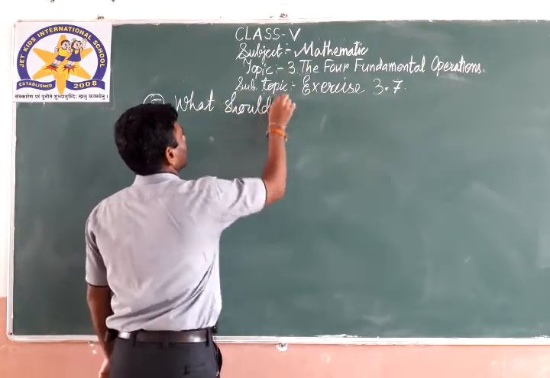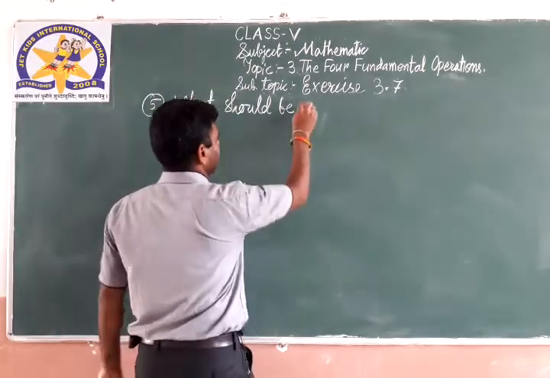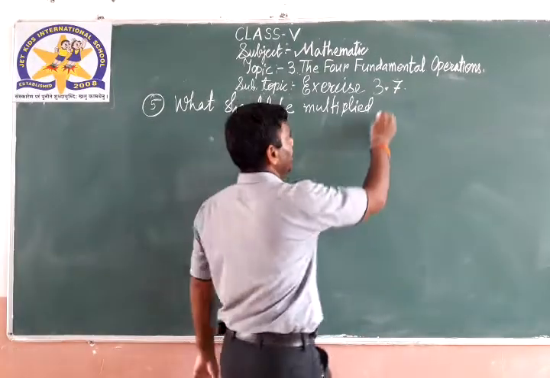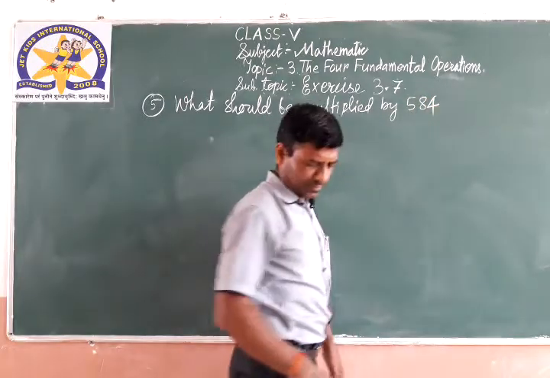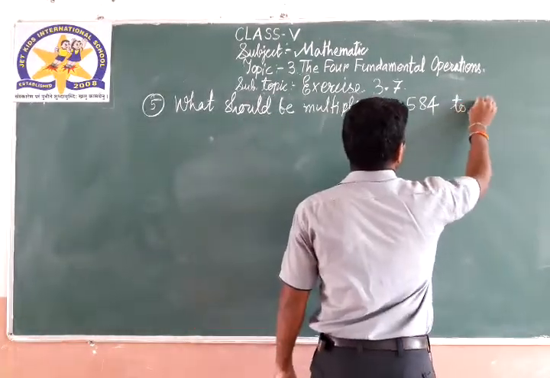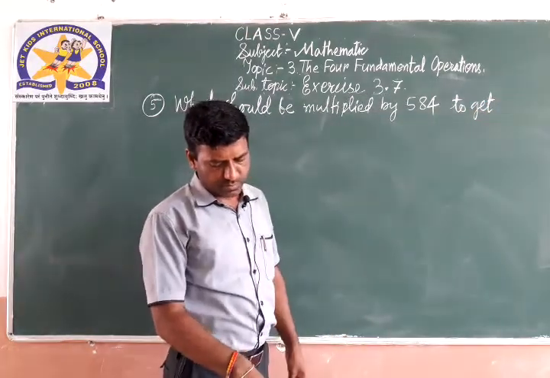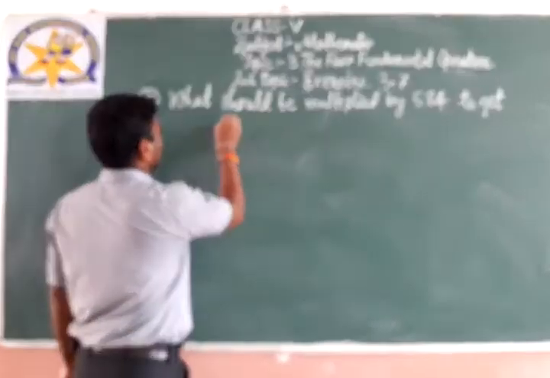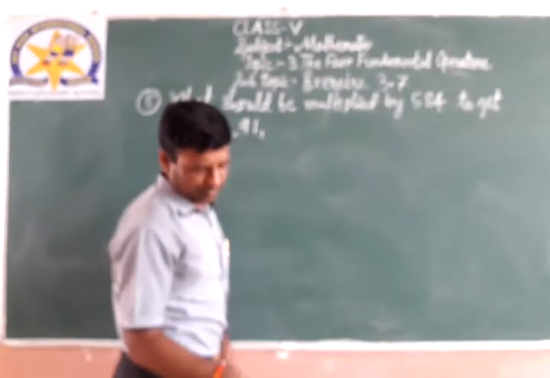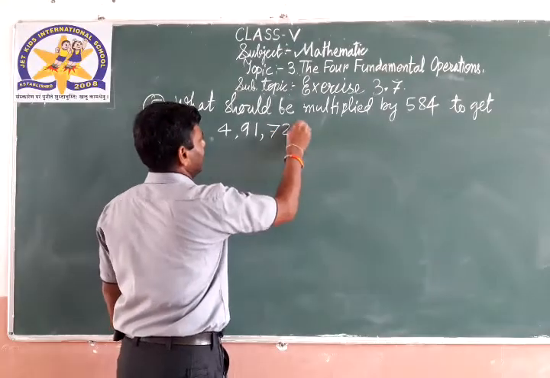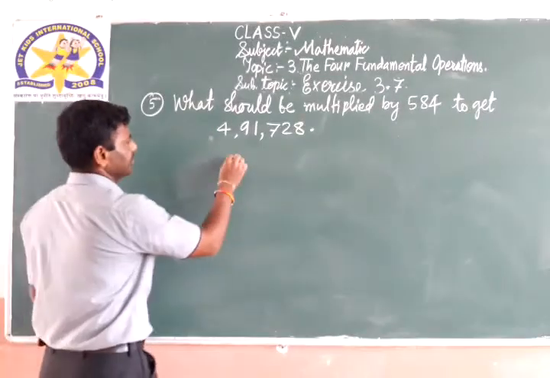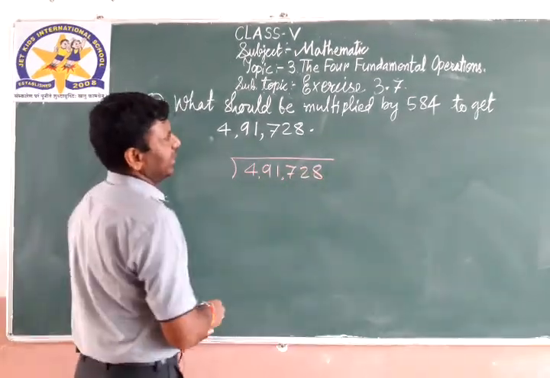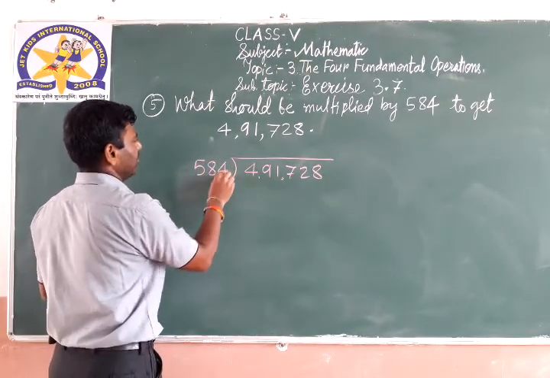What should be multiplied by 584 to get 4,91,728? Simple. Divide 4,91,728 by 584.